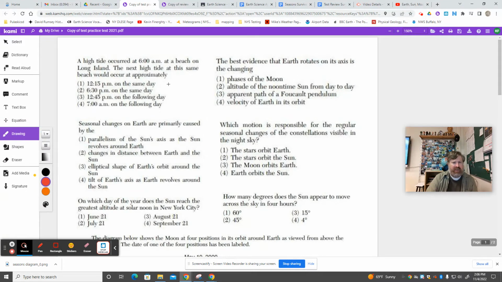A high tide occurred around 6 a.m. at the beach. The next high tide would occur approximately, this is what was on the review sheet, about 12 and a half hours later. So if you're at 6 in the morning, we should be going till about 6:30 in the afternoon on the same day.